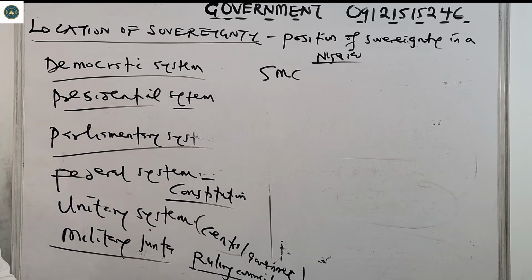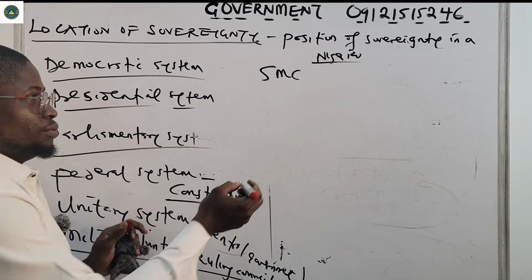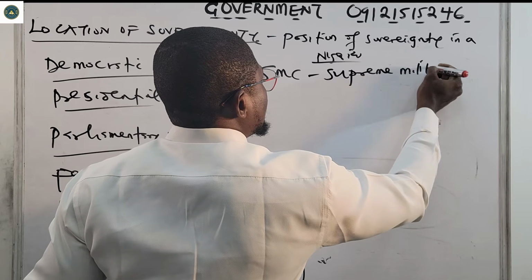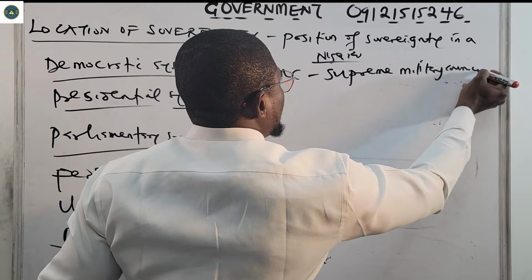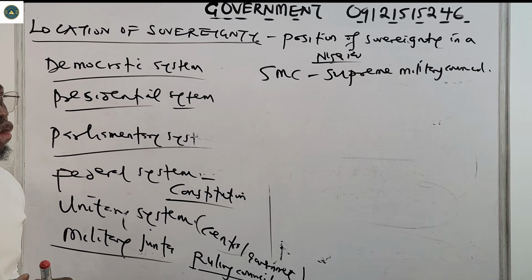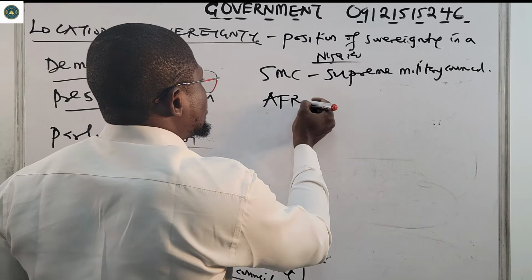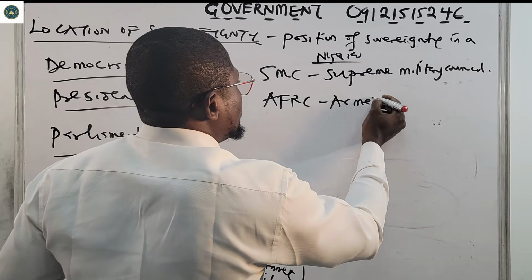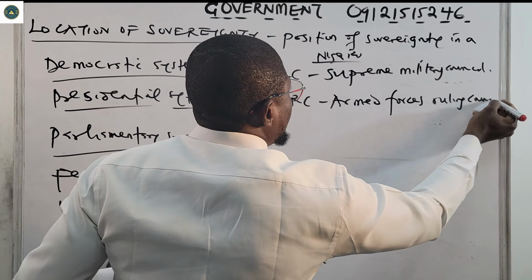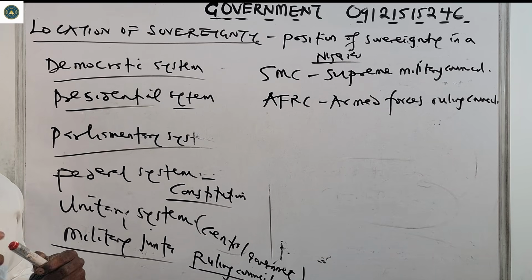So we had SMC, which means the Supreme Military Council. This was one of the ruling councils then. Then also we have the Armed Forces Ruling Council, AFRC. This was another ruling council during the military regime in Nigeria.